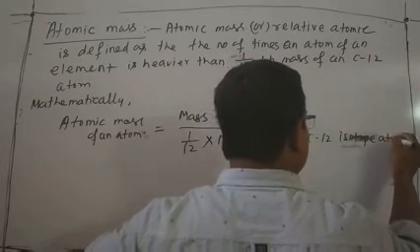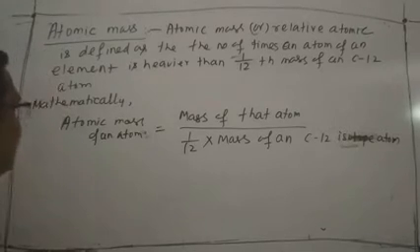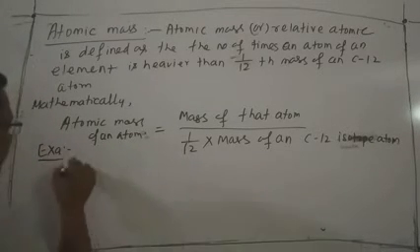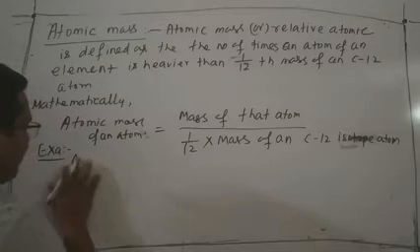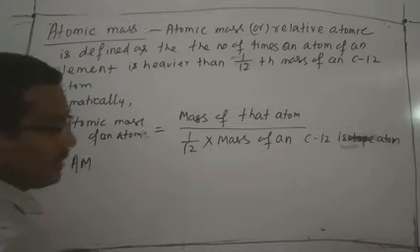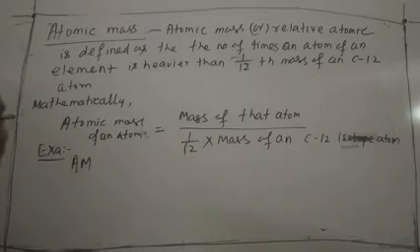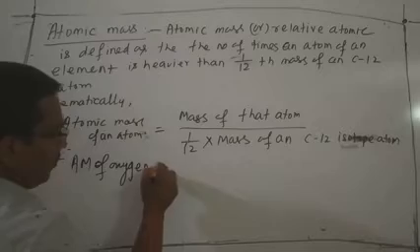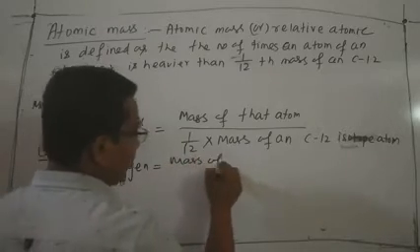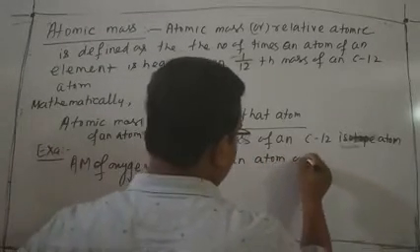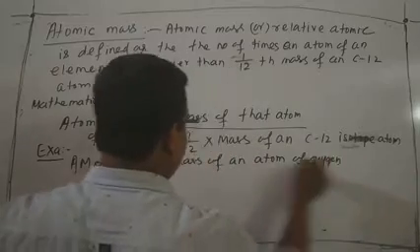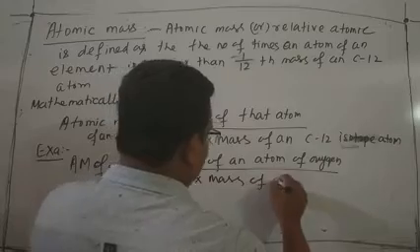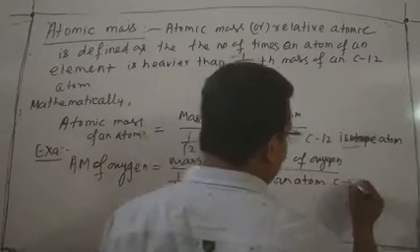Isotope atom. That is the formula. Now find out the atomic mass of oxygen. Let's take an example. Atomic mass is shortly represented as M. M of oxygen is equal to the mass of an atom of oxygen divided by 1/12 into the mass of an atom of C12.